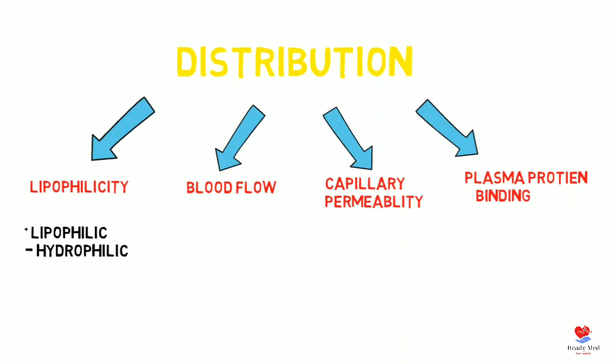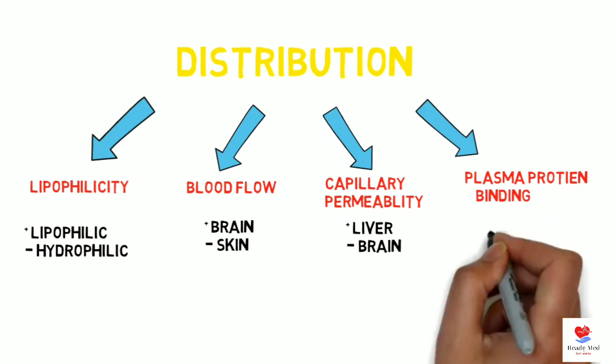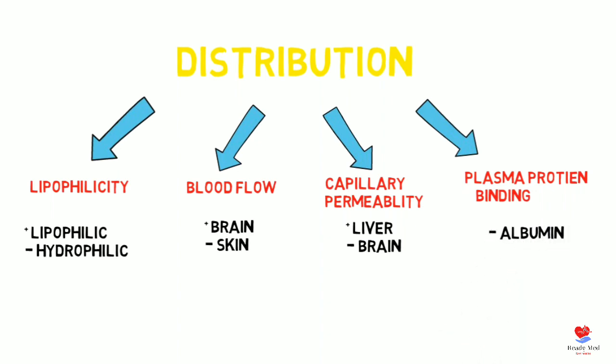Now about blood flow. As we know, blood flow to organs like the brain is higher as compared to skin. The drug will distribute to the brain easily as compared to skin. Now capillary permeability: the liver has higher capillaries than the brain, so the drug will be distributed to the liver easily. At last, plasma protein binding. Albumin is a kind of plasma protein. If the drug binds to it, then it loses its individuality and tries to inhibit the distribution.